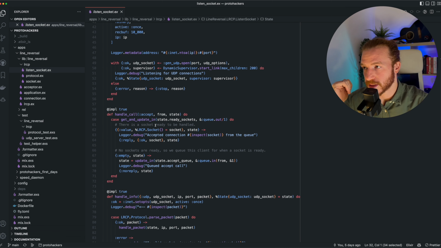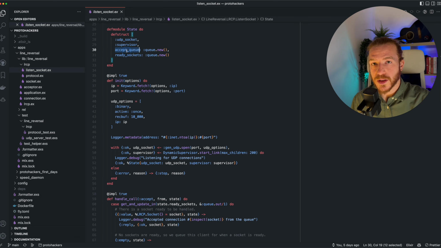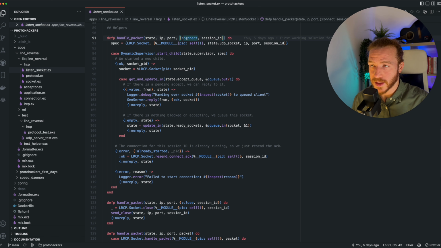When we handle this accept call, we can just look at the ready sockets queue, and if there is a socket in there, we can just reply to the process with that socket. So the accept queue over here is another queue and is essentially the mirror image of this, because the opposite could happen. We could have a server-side Elixir handler process that calls accept, but there is no UDP client connected yet to handle, right? So that process should just stay there and wait until there's a client that connects and sends some UDP data. So that's what we do here when we handle the connect packet.